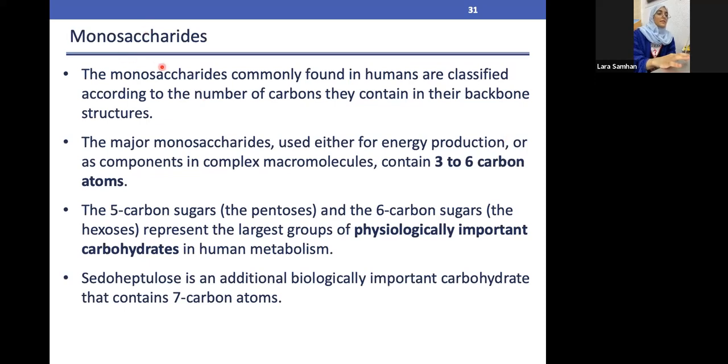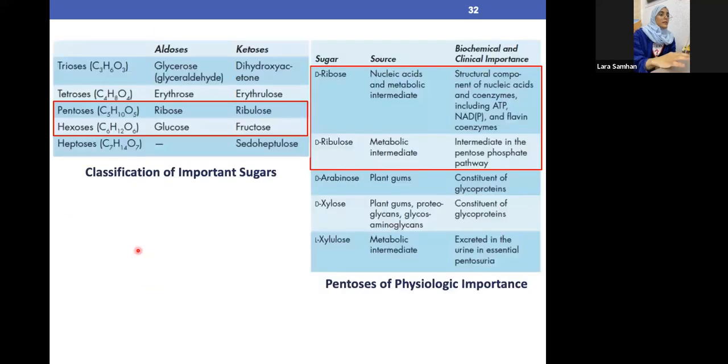As we said, monosaccharide is only one carbon molecule, so they are commonly found in humans. And the most common type of carbohydrate is basically glucose, as being the most common monosaccharide, and they are physiologically important in the human body. As we know, we need carbohydrates in general. So moving on, okay, so basically this exactly explains the thing we had before.